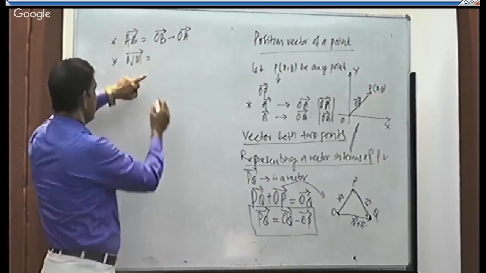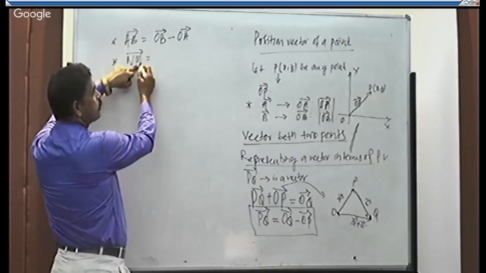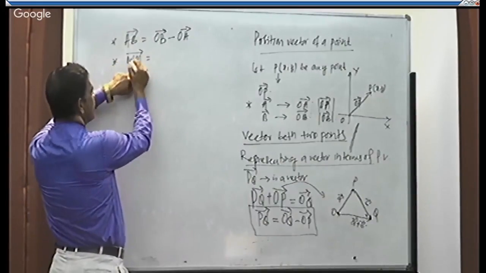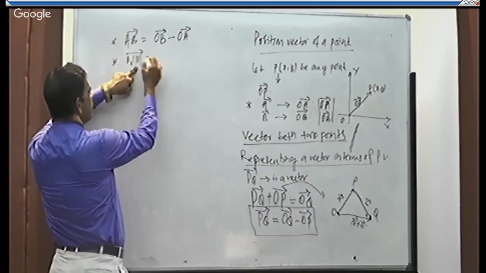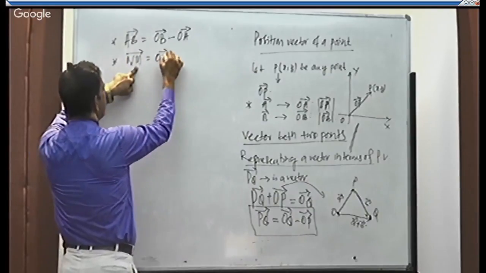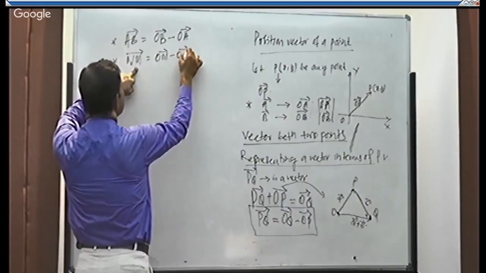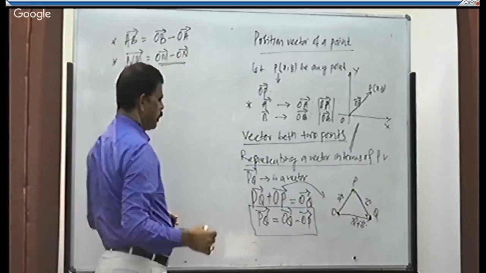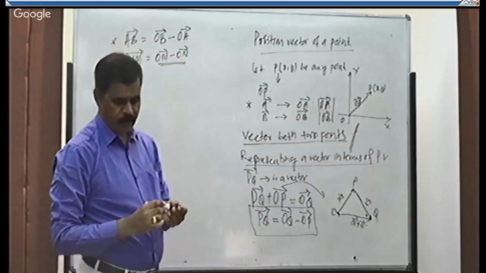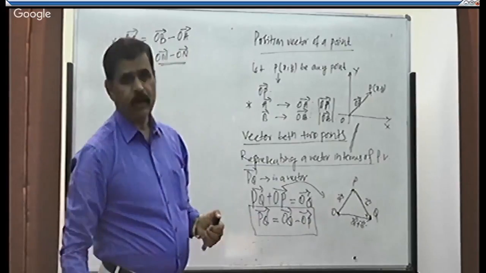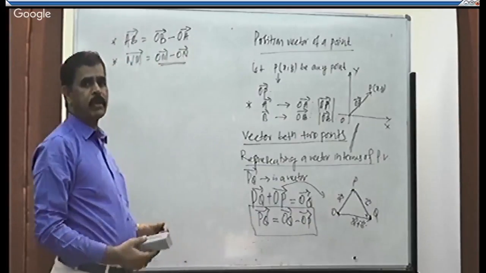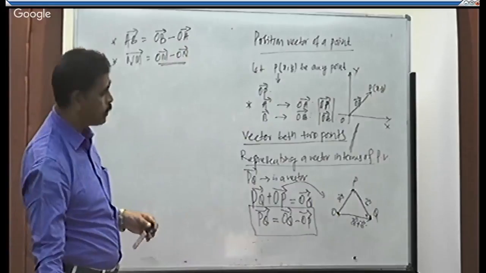In the vector NM, M is the terminal point and N is the initial point. Therefore, OM minus ON. In this way, we can get the vector in terms of their position vectors, right?